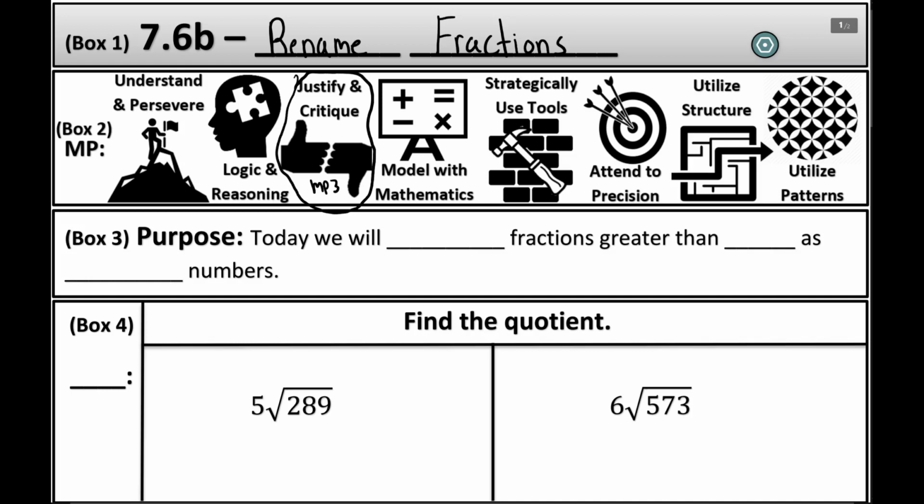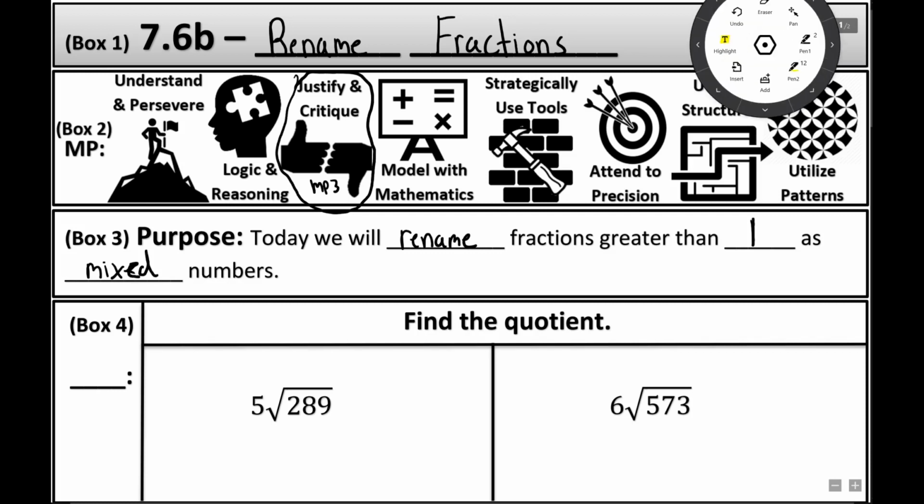So going on, purpose. Today we will rename fractions greater than 1 as mixed numbers. So basically, we're doing the opposite. Okay, sorry about this E. Oh, that's a horrible E. Let me do a better one, okay?